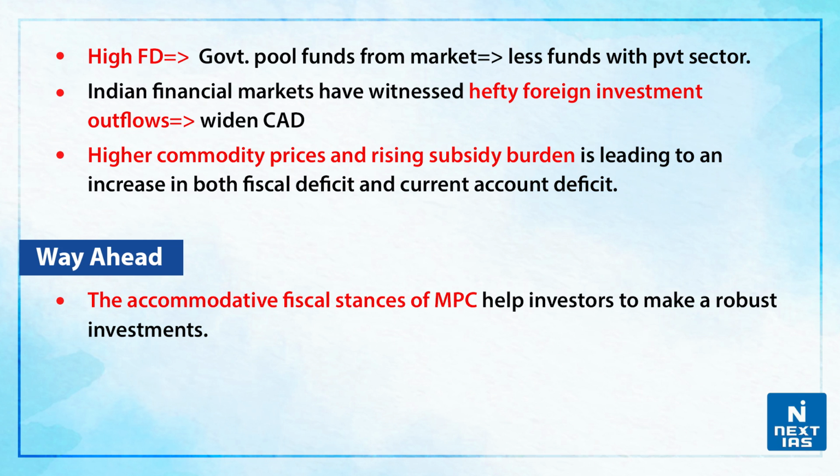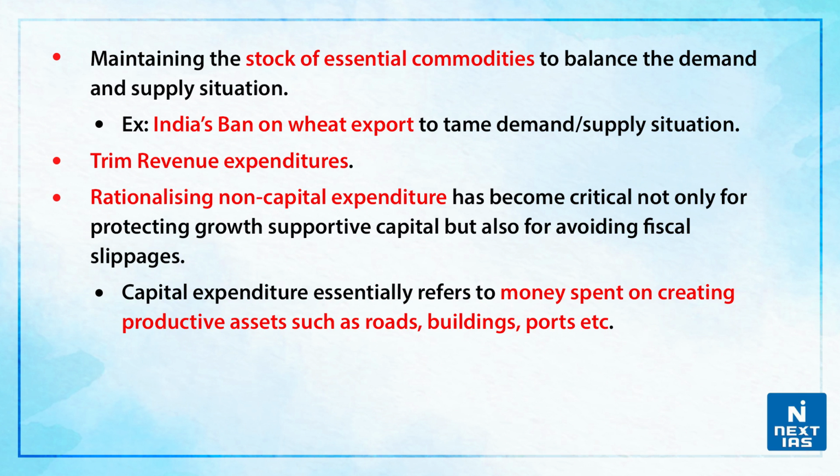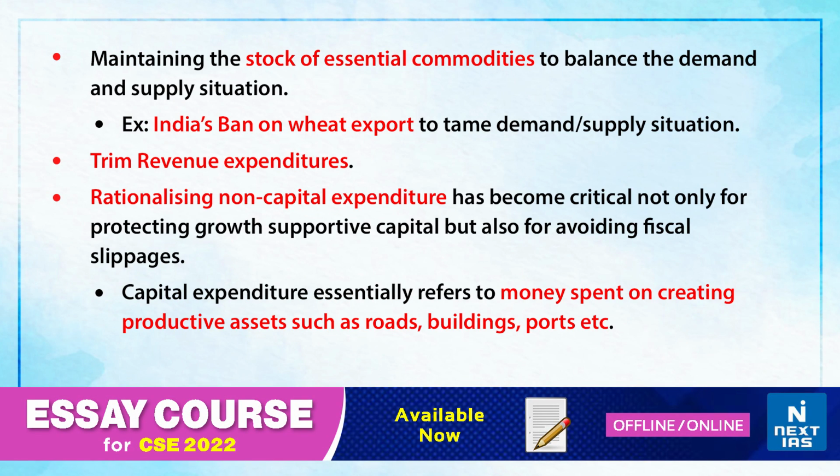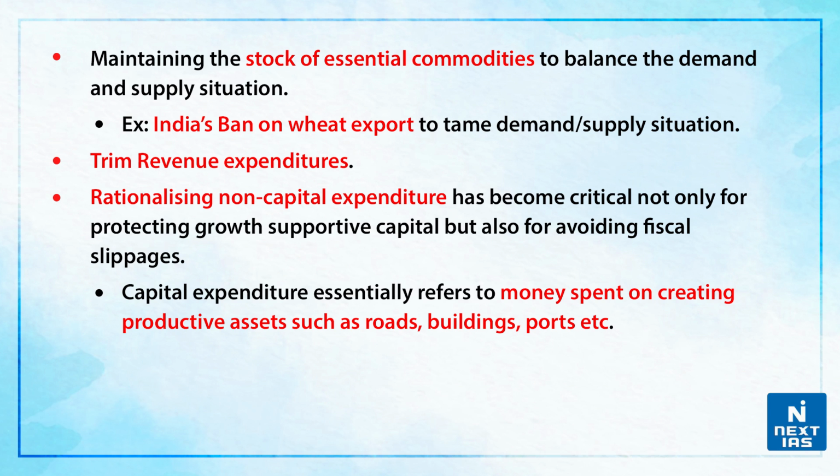Now, let us discuss some of the possible way ahead. First of all, the accommodative stance of the Monetary Policy Committee helps investors to make a robust investment. Secondly, focusing on maintaining the stock of essential commodities to balance the demand and supply situation will be of great help. For example, the recent India's ban on wheat export to tame the demand and supply situation. Also, we can trim revenue expenditures.